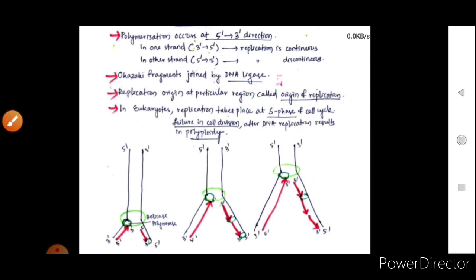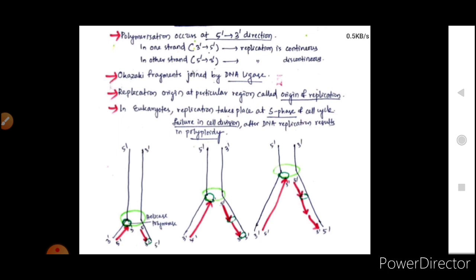Okay, now the replication origin at a particular region is called the origin of replication. As we know, the whole DNA will not become single stranded to do the process, it will be in intervals. So the place from where replication will start in the DNA is called the origin of replication. In eukaryotes, replication takes place at the S phase, that is the synthesis phase of the cell cycle, and failure in cell division after DNA replication results in polyploidy. If the cell division does not take place, then it will result in polyploidy, as we have studied in the 5th chapter in the chromosomal disorders.